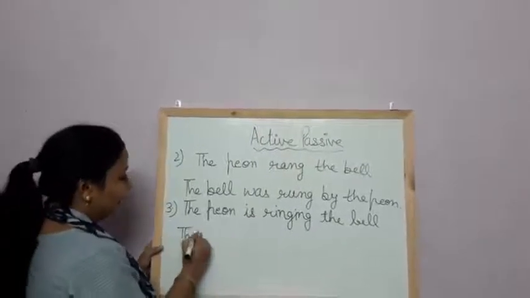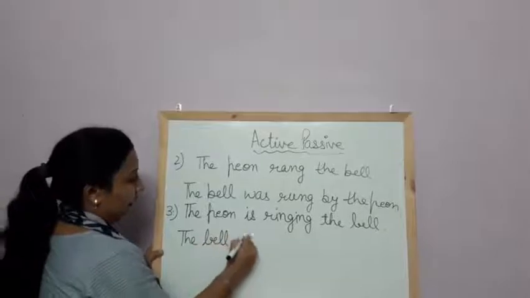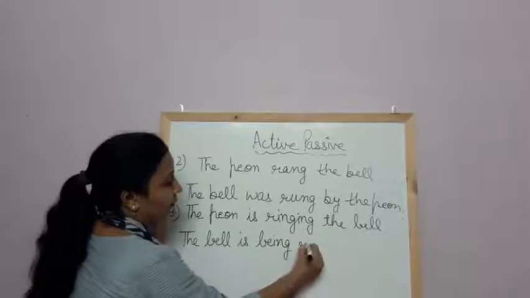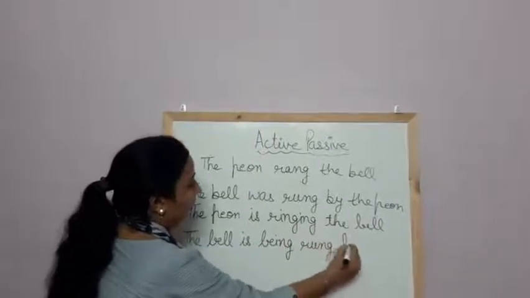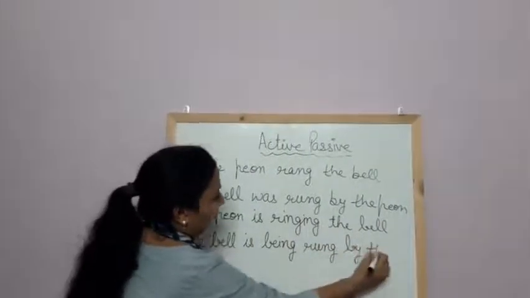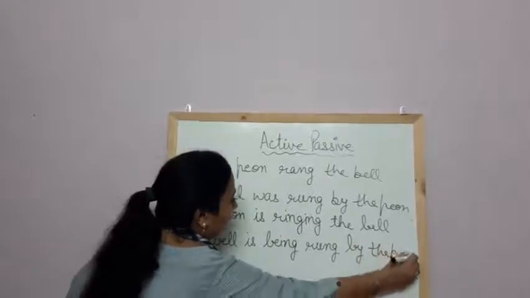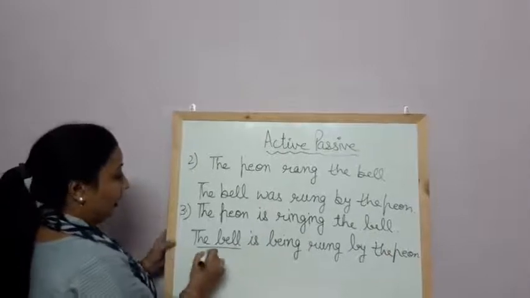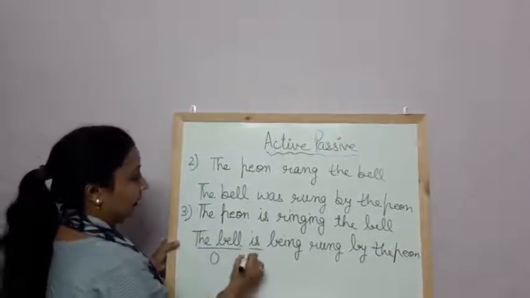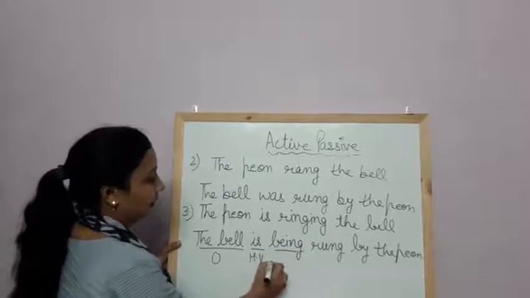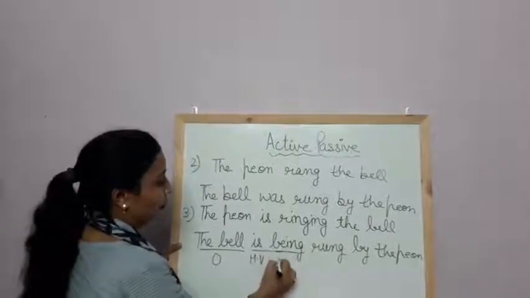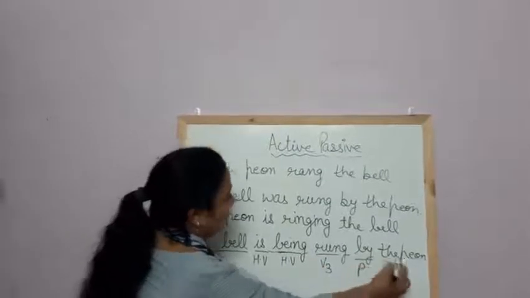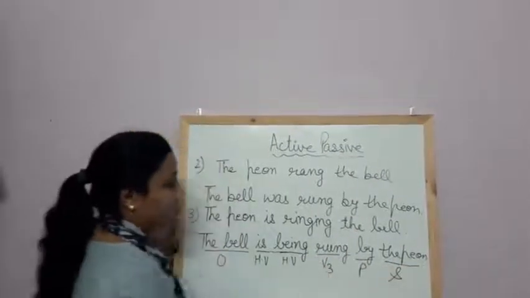The bell is being rung by the peon. The bell is the object, is and being are both helping verbs, rung is V3, by is the preposition, and peon is the subject.